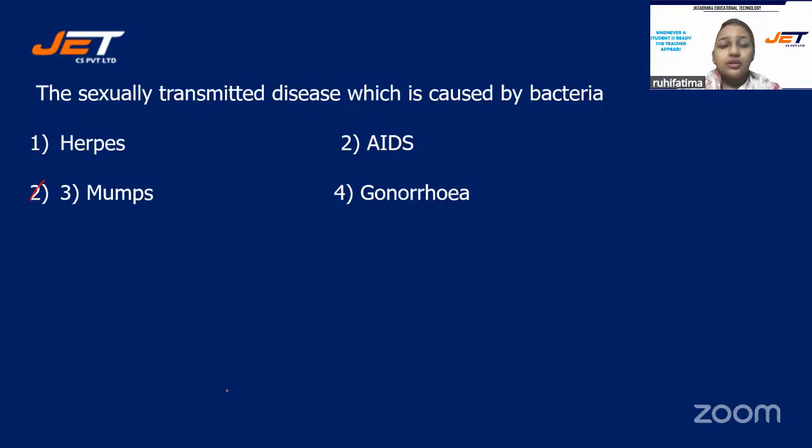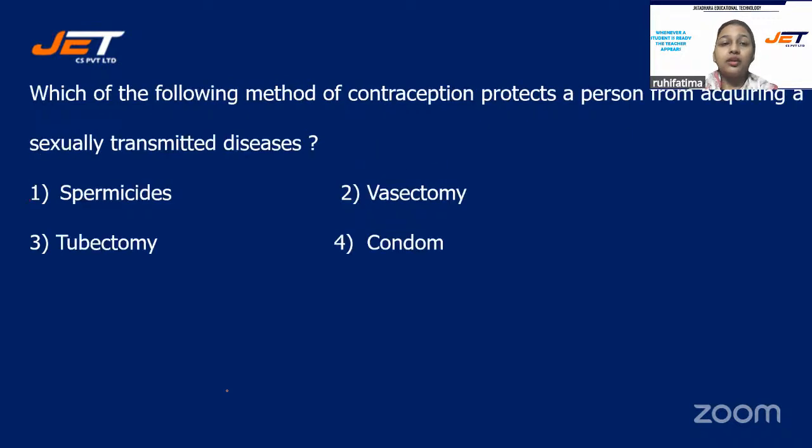Okay, students, the correct answer for this question is option number four, gonorrhea. Those who have selected option four, they all are correct. Next one, which of the following methods of contraception protects a person from acquiring a sexually transmitted disease?